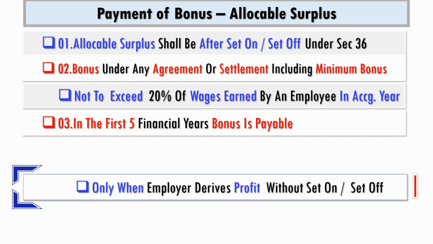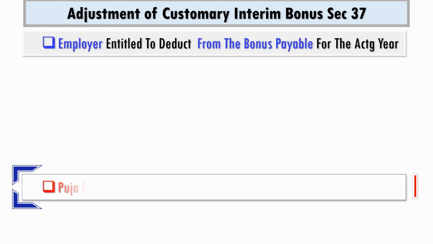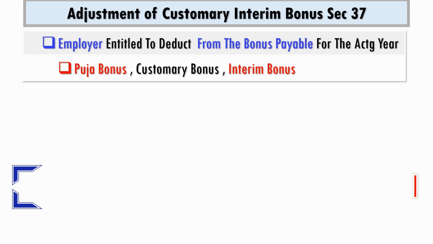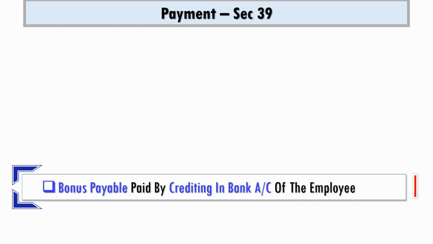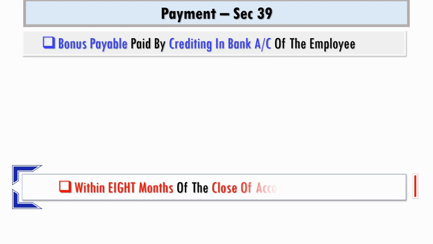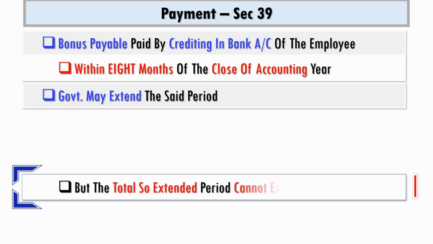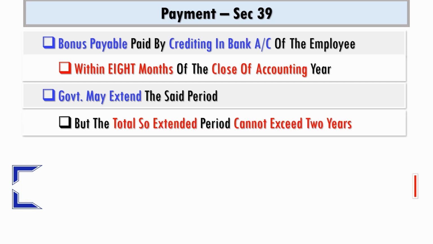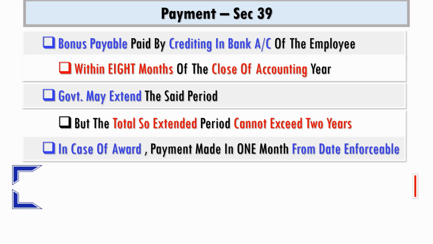While paying bonus for any accounting year, the employer is entitled to deduct any payment made on puja bonus, customary bonus and interim bonus, and pay only the balance if any. Bonus is payable by crediting into the bank account of the employee within 8 months from the close of the accounting year. However, government may extend the said period, and including the extension, the period cannot exceed 2 years. However, in case of award, payment has to be made within 1 month from the date the award becomes enforceable.